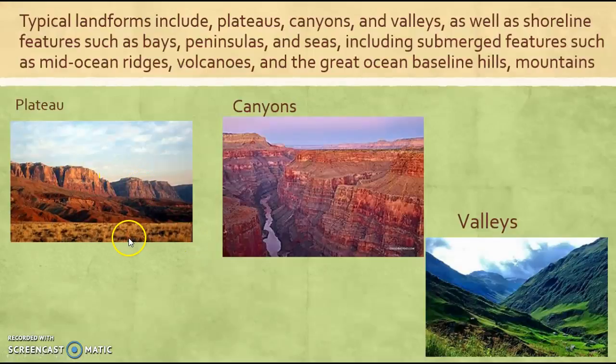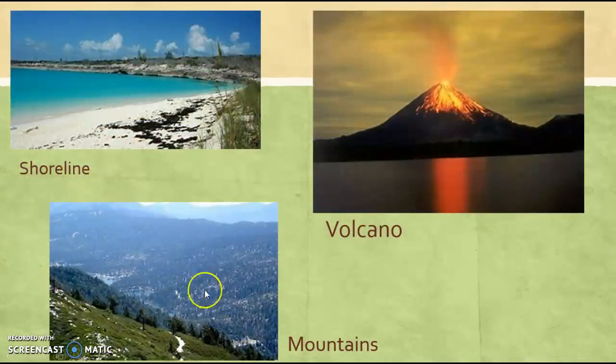These are pictures right here that are examples of the landforms listed above. A canyon such as the Grand Canyon, valleys, shoreline could be a beach, volcano, mountains such as Big Bear Mountain.